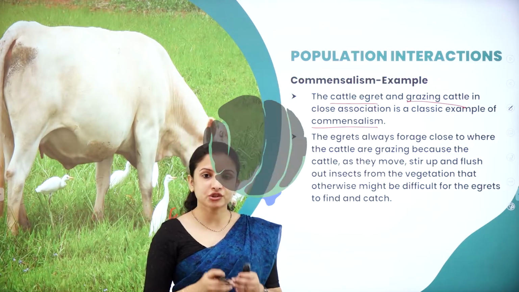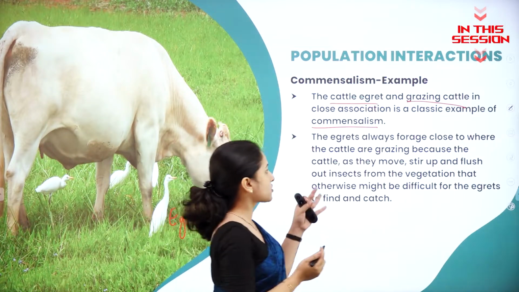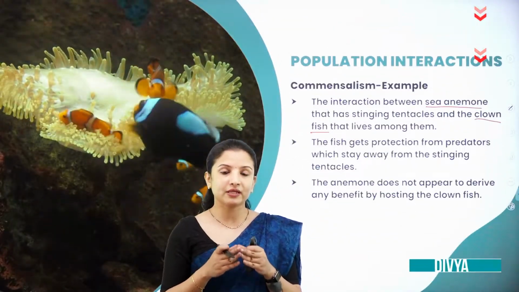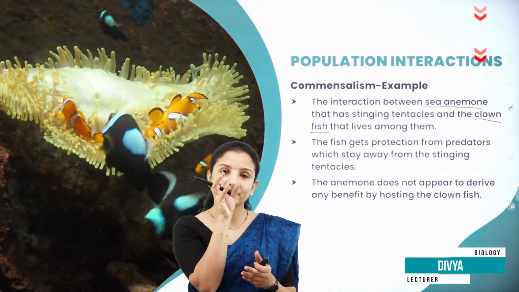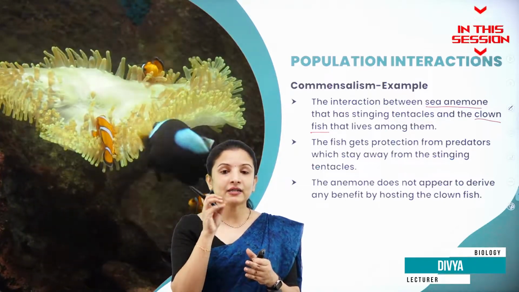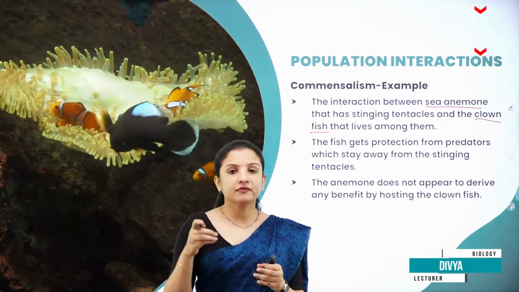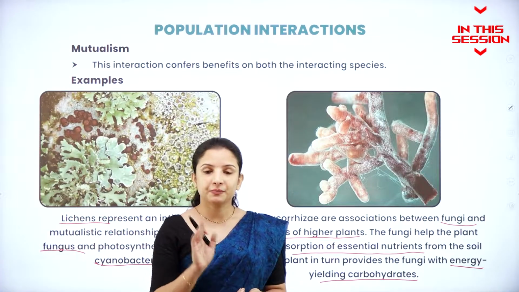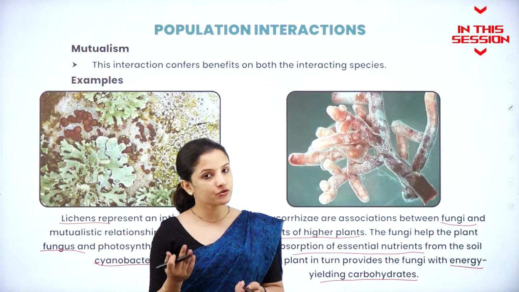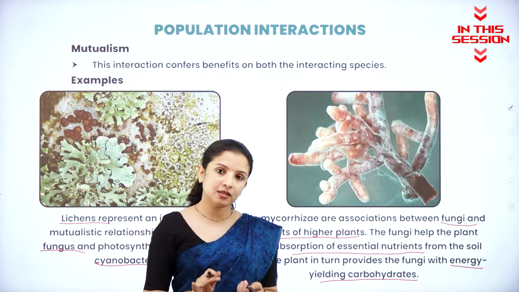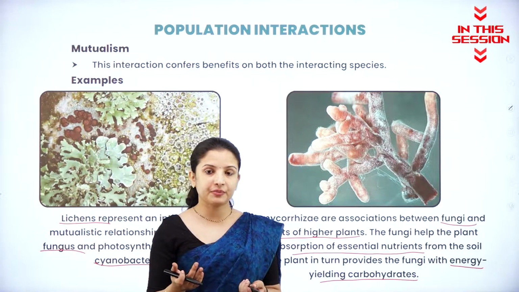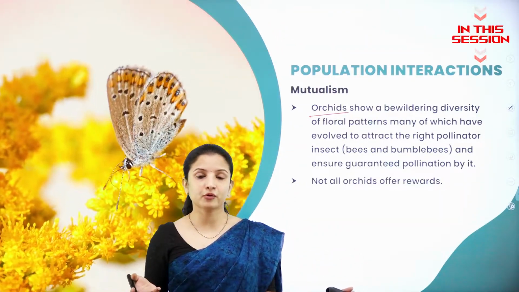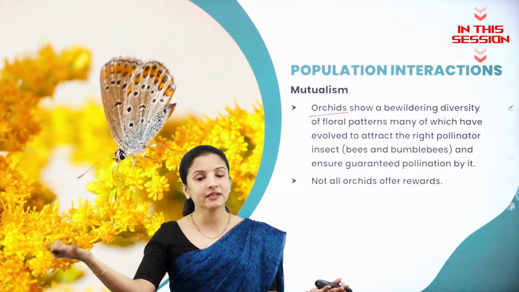The egrets usually feed or forage close to wherever the cattle are grazing. If it stays in between the sea anemone, the clownfishes are first of all very small and very brightly colored, so they will fall prey to the other large fishes. In the form of carbohydrates, the plant provides the nutrition to the mycorrhiza, and in turn, the mycorrhiza also helps the plant in absorbing nutrients. If nectar is not there, obviously the orchid will not provide any food for the insects. So why will they come and visit?